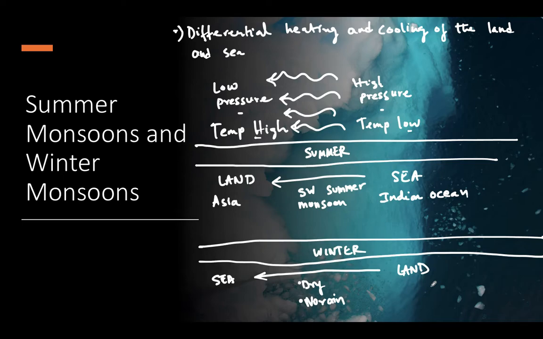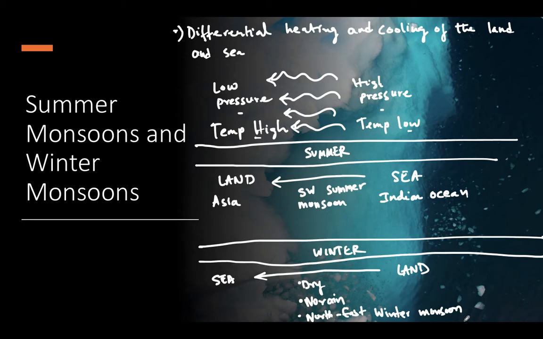Summer monsoon is influenced by southwest summer monsoon, and winter monsoon is influenced by northeast winter monsoon. Hopefully this is also clear to you. In summertime, the winds blow from sea to land, and in winter it's just the exact opposite.